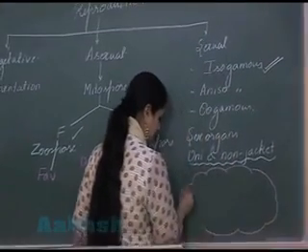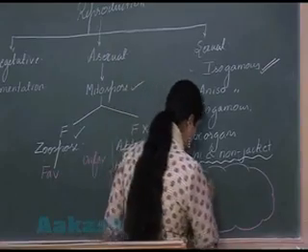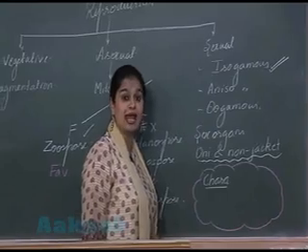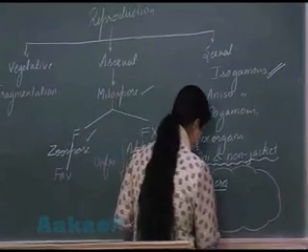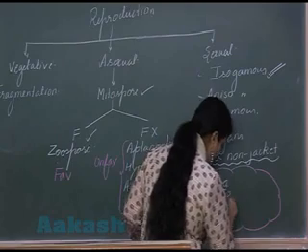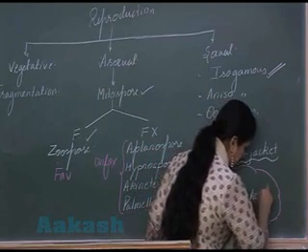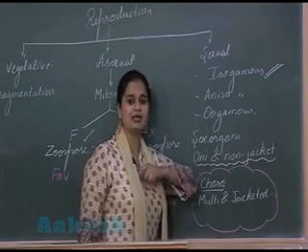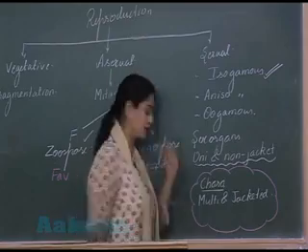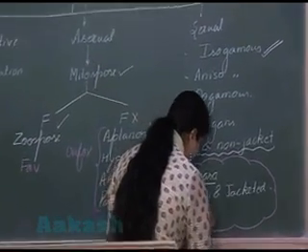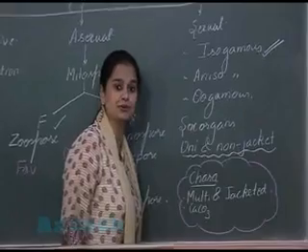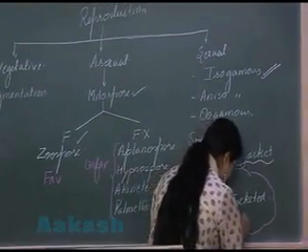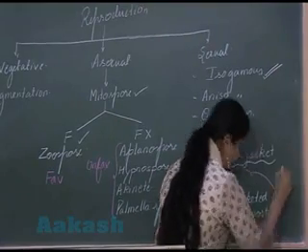Exception is Chara. In Chara, the sex organs present are multicellular and jacketed. The body of the Chara is covered with calcium carbonate. Due to this nature, Chara is also known as stonewort.